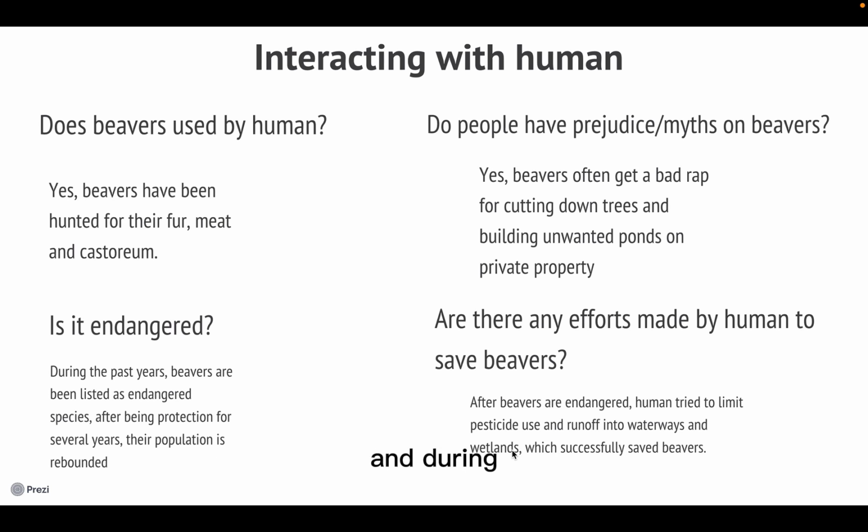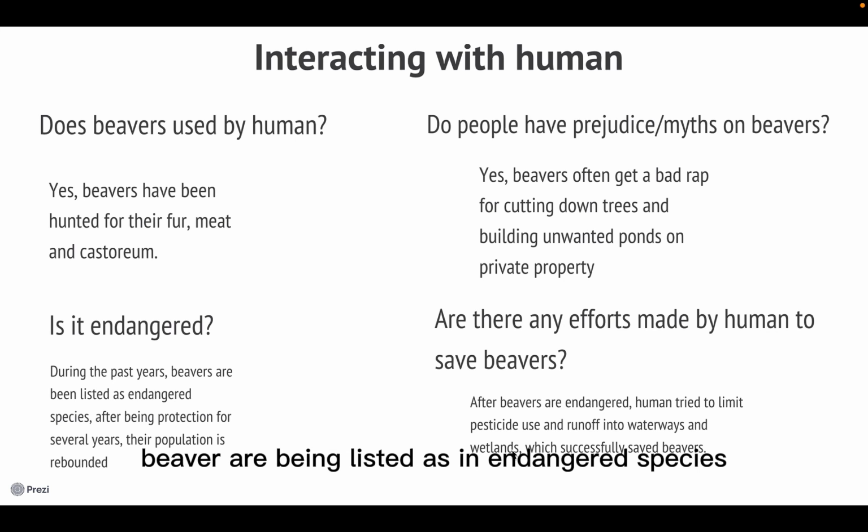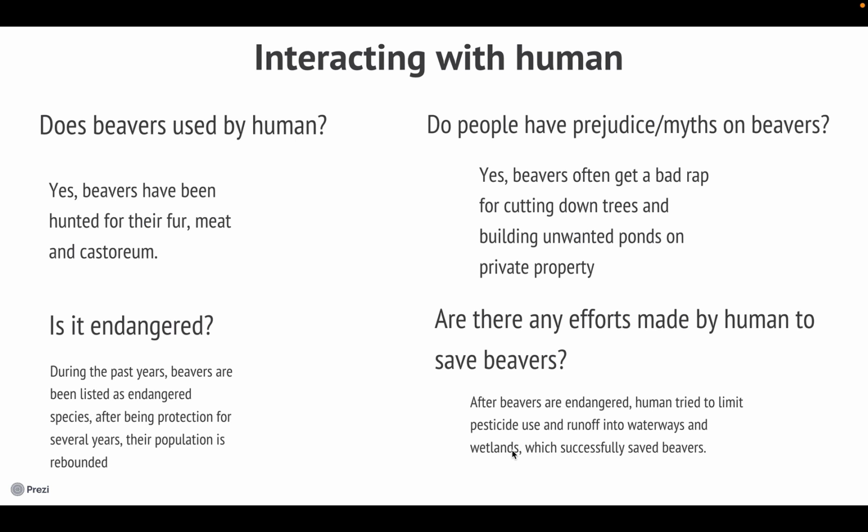During past years, beavers were listed as an endangered species. After being protected for several years, their population has rebounded. After beavers became endangered, humans tried to limit pesticide use and runoff into waterways and wetlands, which successfully saved beavers. And that's all.